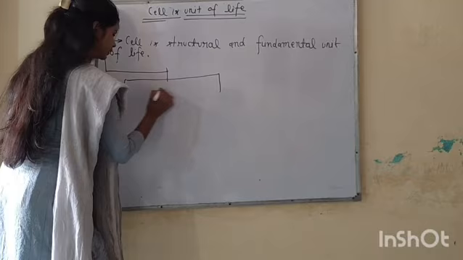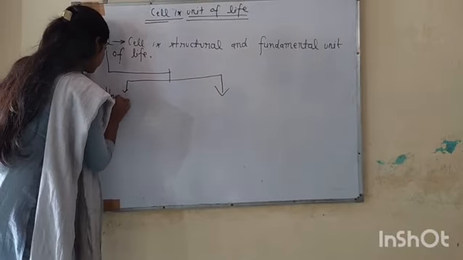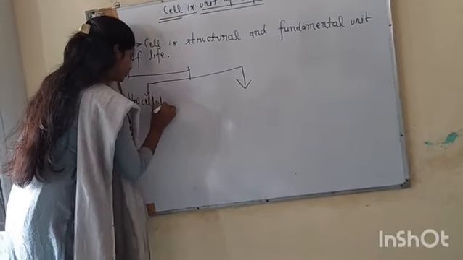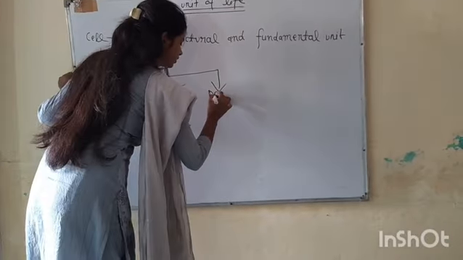We can divide cells into two types on the basis of their number: unicellular and multicellular.